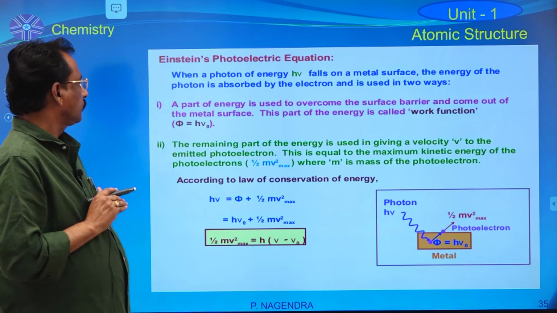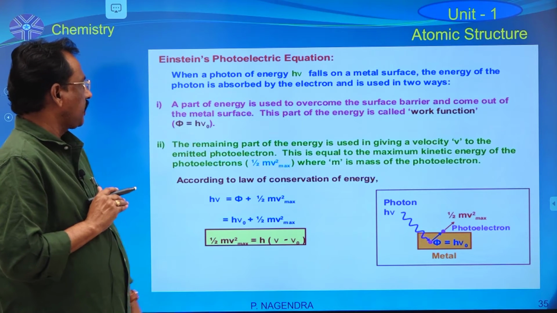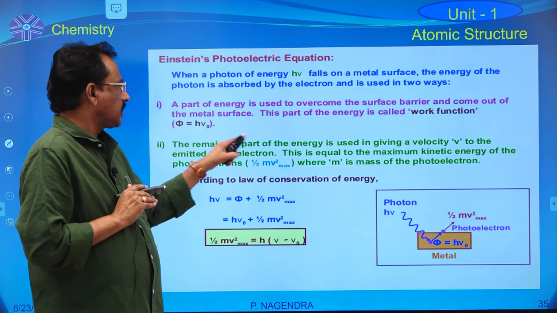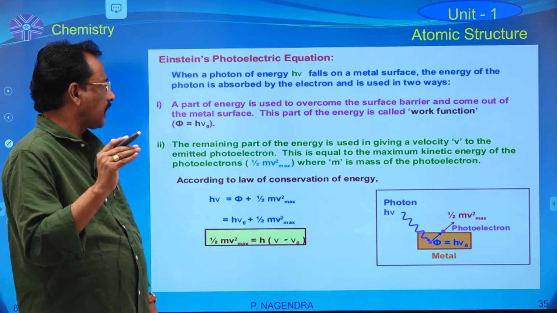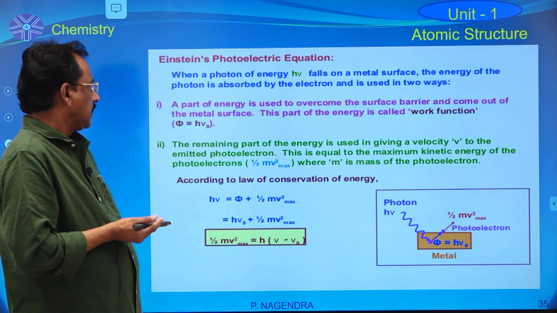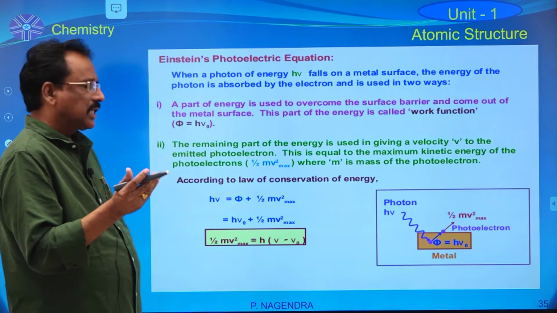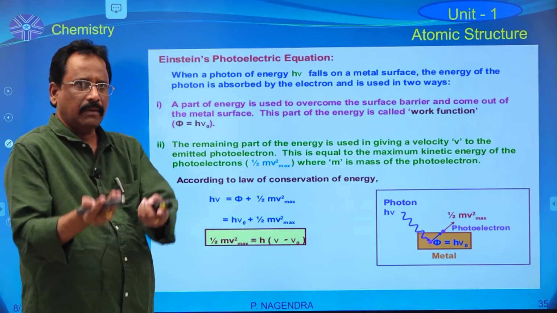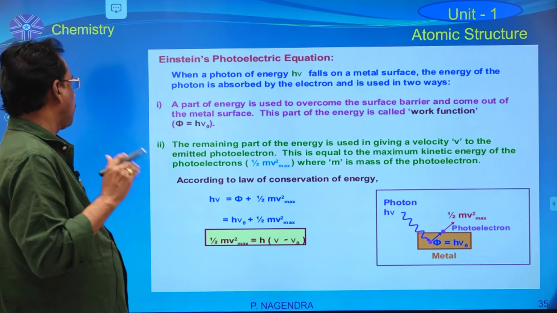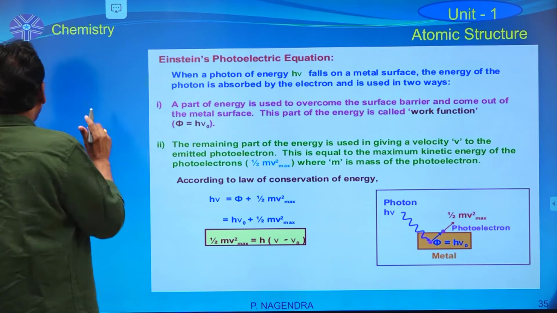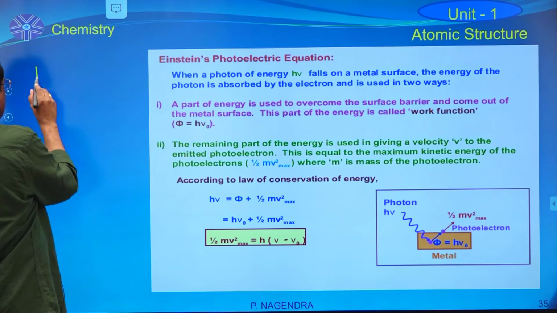After that, according to Einstein, when suitable light falls on any metal, some amount of energy is absorbed by that metal. Its energy formula is h nu.